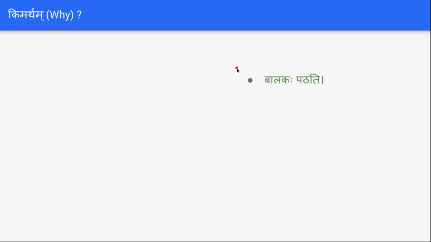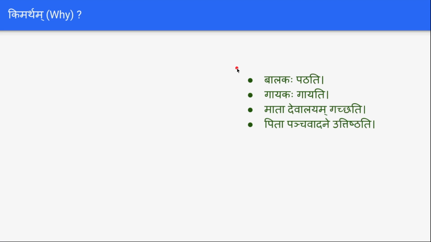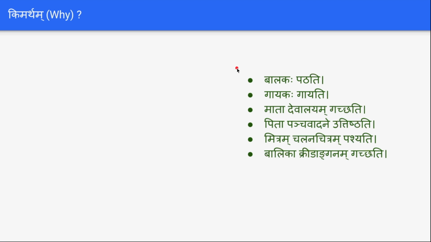As usual, we'll have common sentences like balakaha patati, the boy reads, and gayakaha gayati, the singer sings, and mata devalayam gacchati, mother goes to the temple, and pita panchavadane uttishtati, father gets up at 5 o'clock, and mitram chalanachitram pashyati, the friend sees the movie, and balika kridanganam gacchati, the girl goes to the playground.